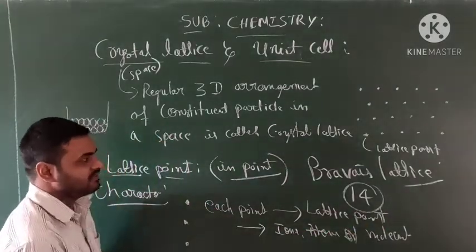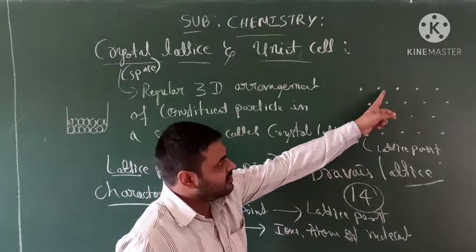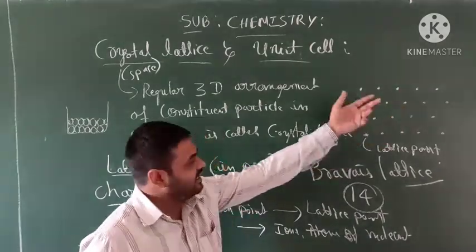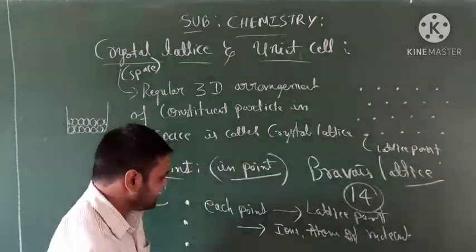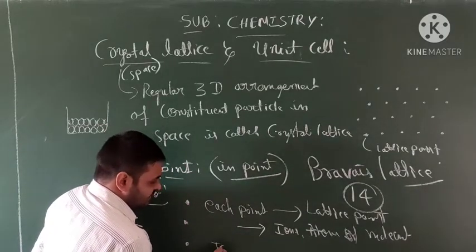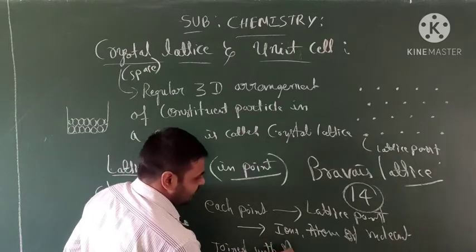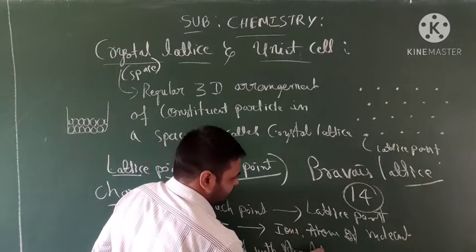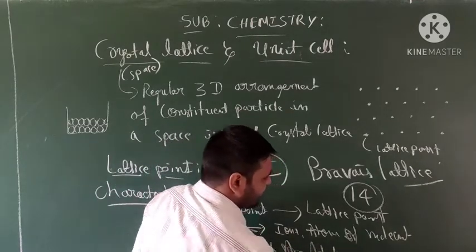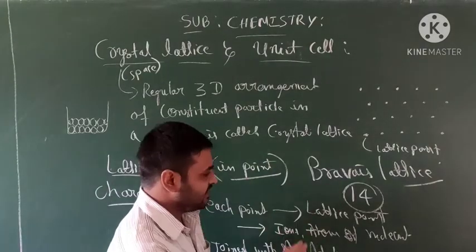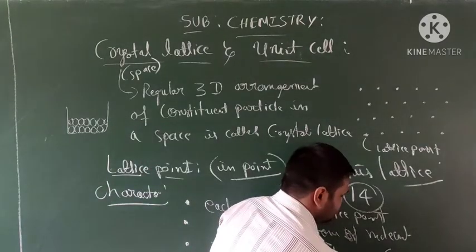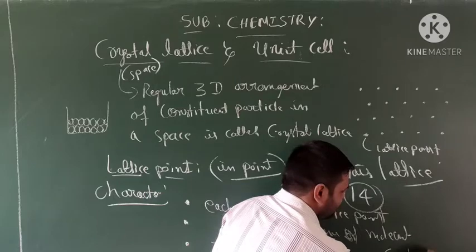The third point: any two points joined with a straight line may form one crystal form.